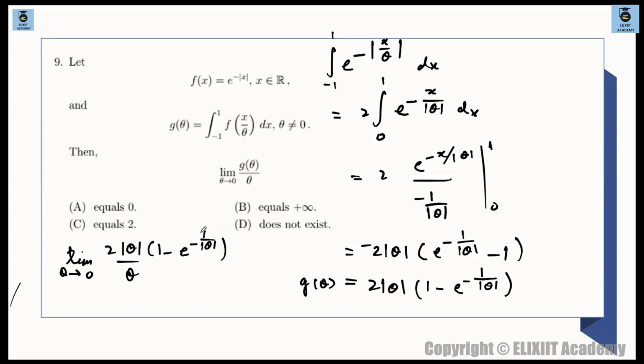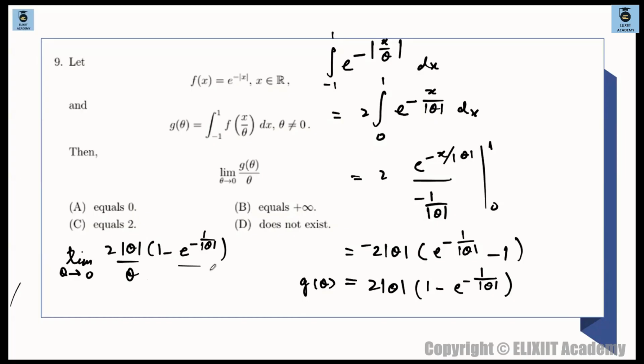As theta tends to 0, whether positive or negative, this quantity will tend to e raised to the power of, देखो, for positive तो ये क्या हो जाएगा? E raised to the power of minus 1 by 0, which is tending to minus infinity. So this means this will tend to 0. And theta by theta cancels out. So the right hand limit will be 2. Right hand limit तो 2 आएगा. ठीक है? Because this quantity will tend to 0. So 1 minus 0, which is 1 only, and this will become theta by theta because theta is positive.